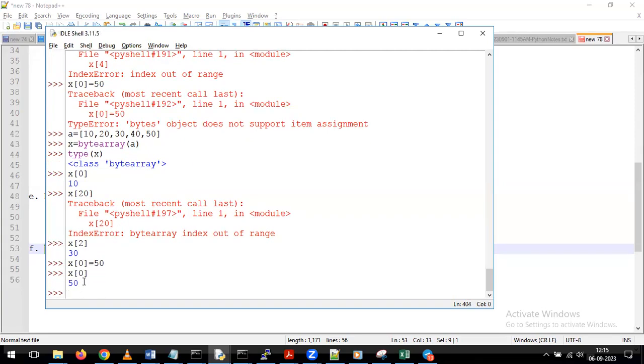So this is the way you can understand very simply what is the difference between byte and byte array. Both are completely the same. Only one difference: on top of the byte we cannot perform any kind of changes. If you perform the changes like this, we get the error. But whenever you want to perform changes on top of your data, then we can go for the byte array. Once we define it as a byte array, we can perform the changes on top of your data depending on our requirement.